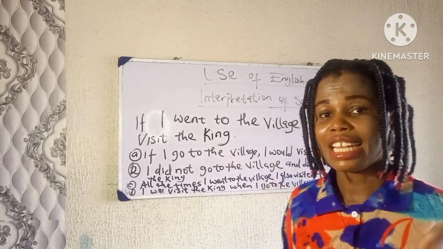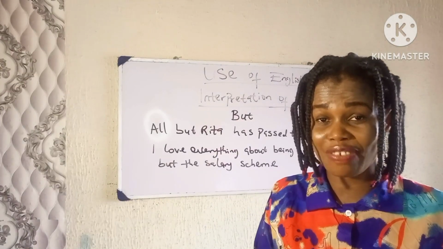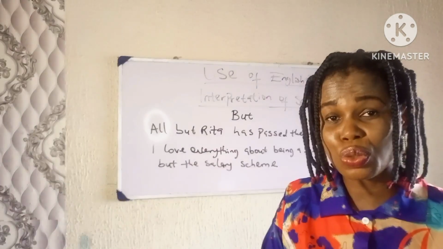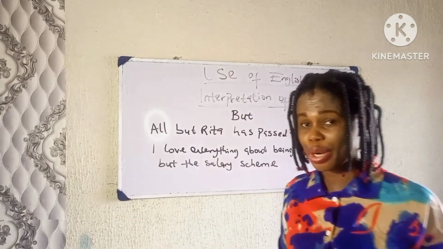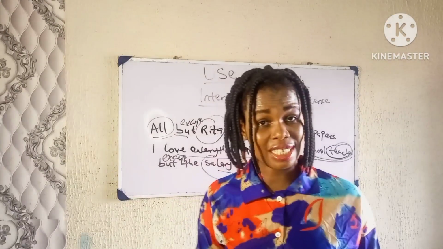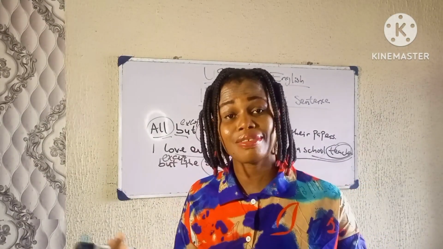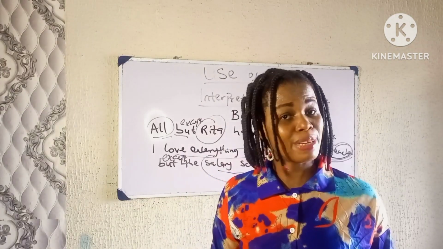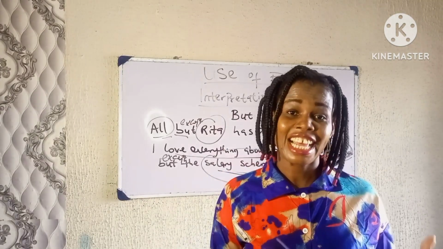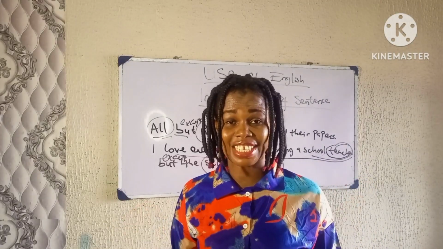So that is it. Now we have but, joining two nouns or pronouns in the subject position of a sentence, where but means except the second noun or pronoun. When you have two sentences that are being joined with but, it means regardless, nevertheless, or notwithstanding. There is one situation in the first sentence and a contrary situation in the second sentence.